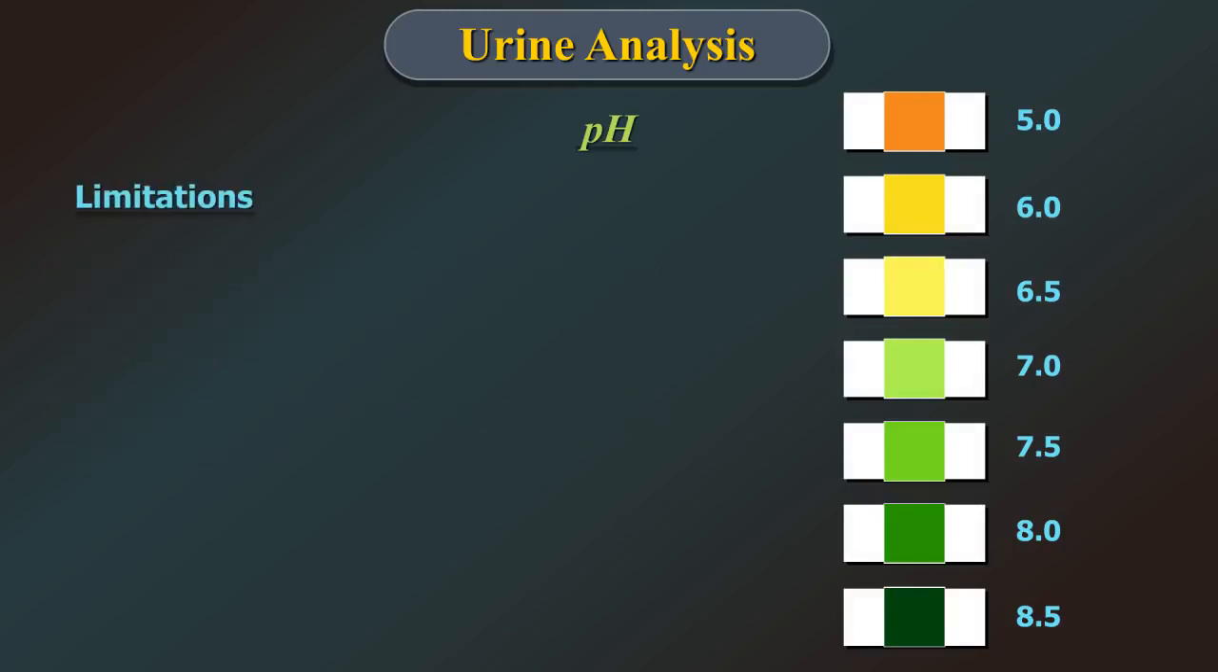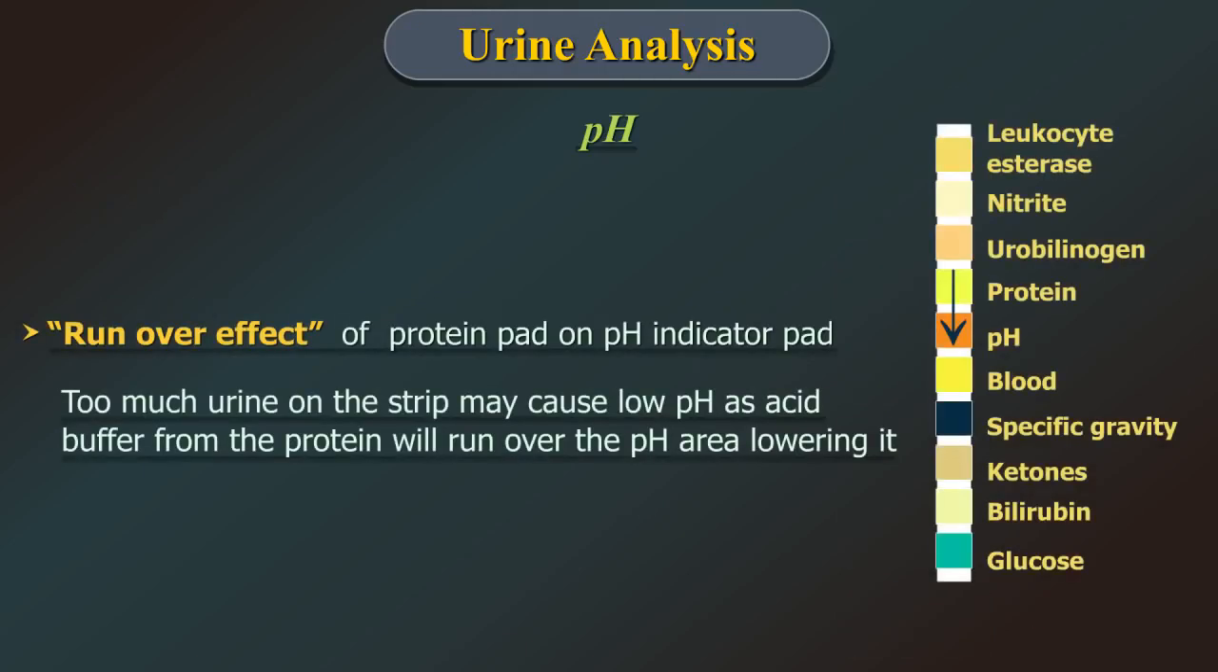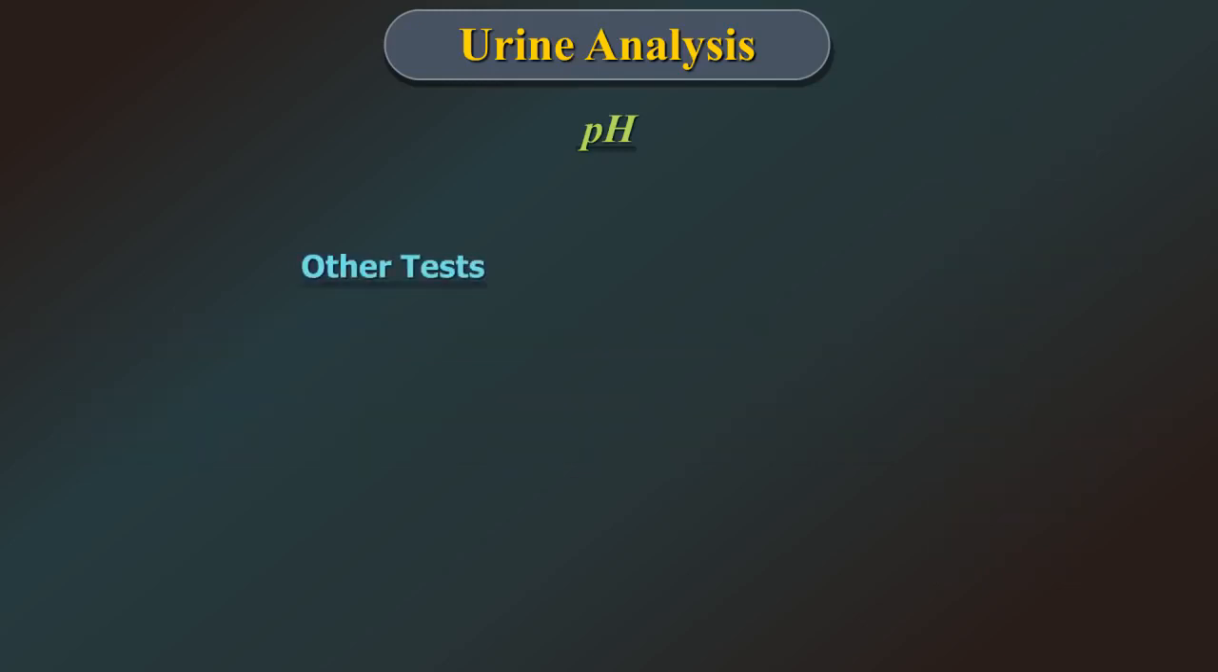The limitations being bacterial overgrowth in the specimen may cause a marked alkaline shift because of urea conversion to ammonia. The runover effect of protein pad on pH indicator pad: too much urine on the strip may cause low pH as acid buffer from the protein will run over the pH area, lowering the pH levels. The other tests are blood gases to determine the acid-base status.